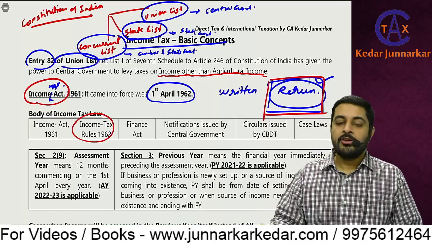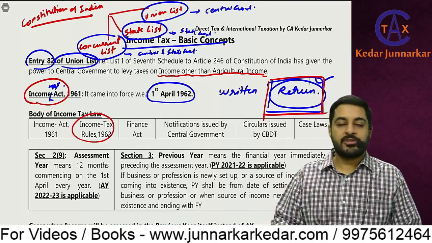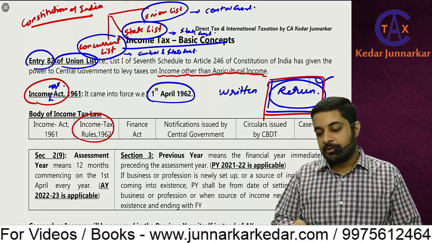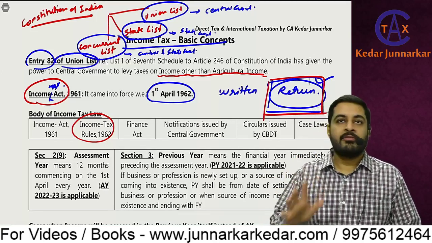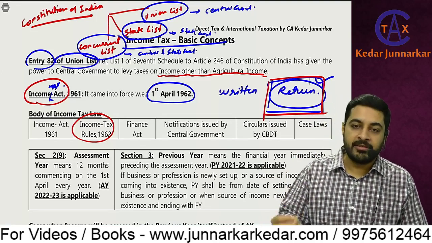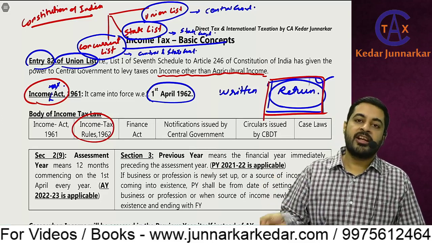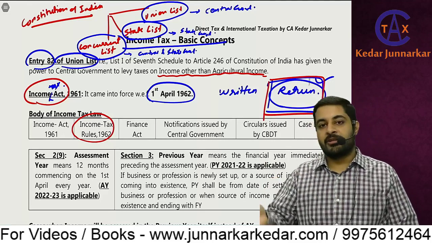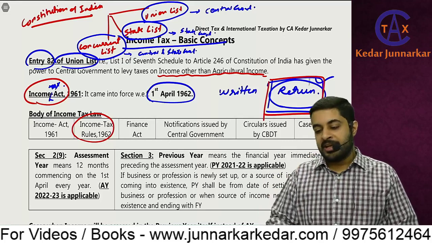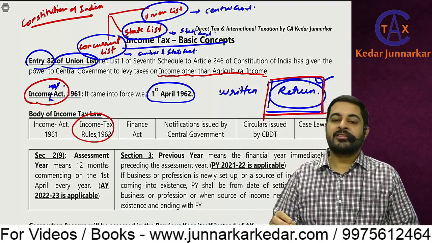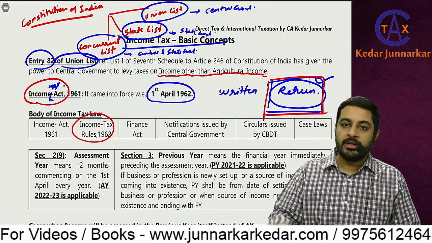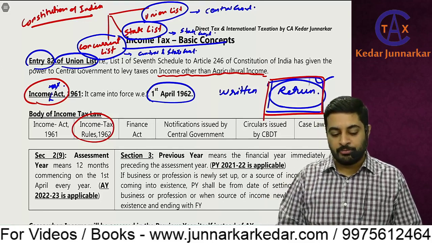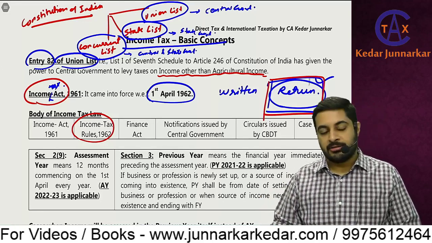1962. So what is the difference between Act and rules? The Act will specify the provision that this procedure has to be complied with. I'll give one more example. The Income Tax Act will say that you have to get registration under income tax, which means PAN. Now like GST registration, there is a separate chapter on registration. In income tax we don't have that. If you want to register under income tax, you just go to the PAN center and get a PAN, or nowadays you can do it online also. That PAN, permanent account number, is the number.